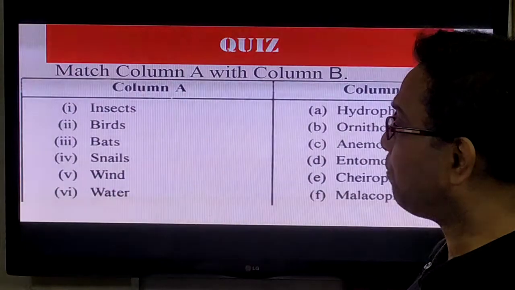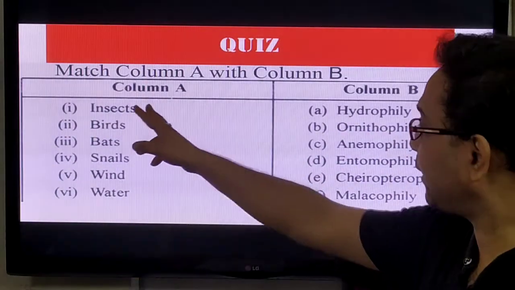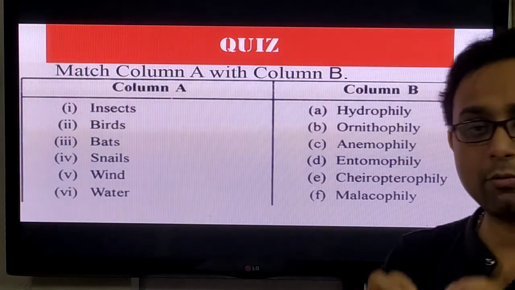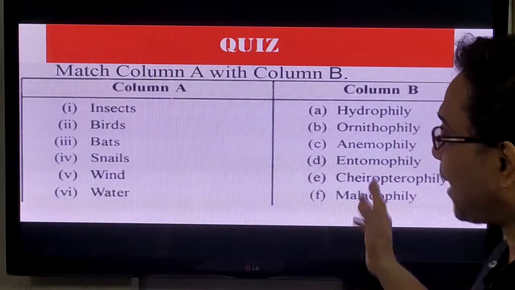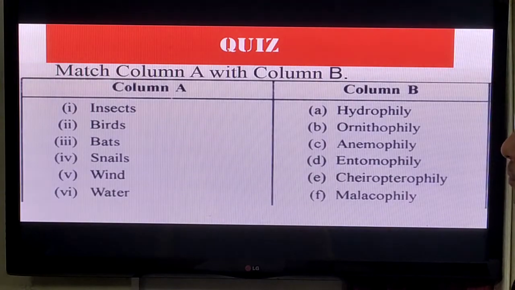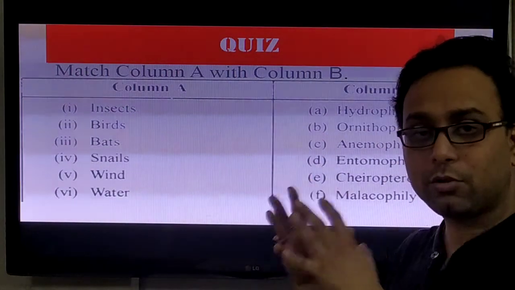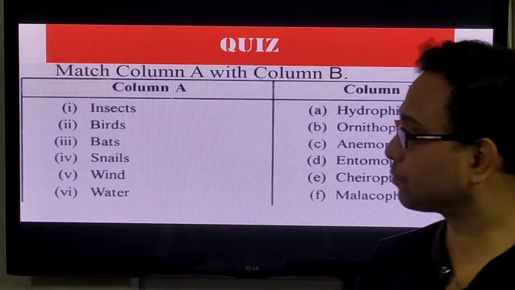Now we are showing a very important matching column. You write down like 1A or 2B or 3E. Write in that format in your live chat box. Which one is the match from column A to column B? I give you only 1 minute to solve these questions.